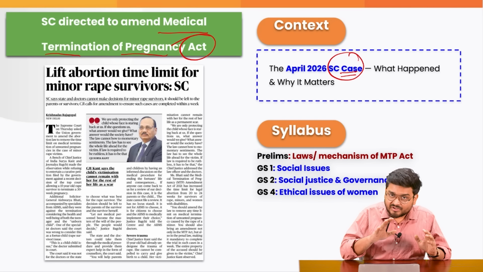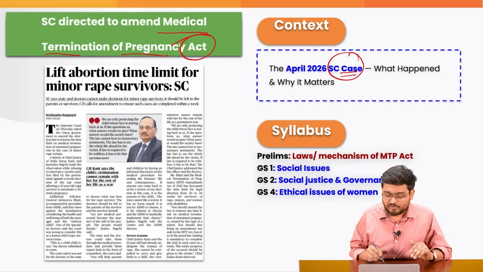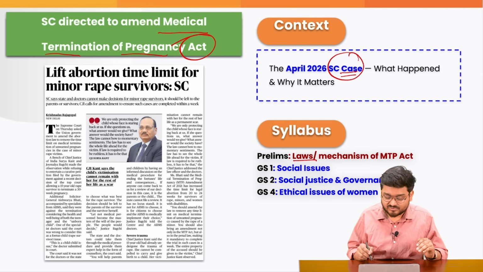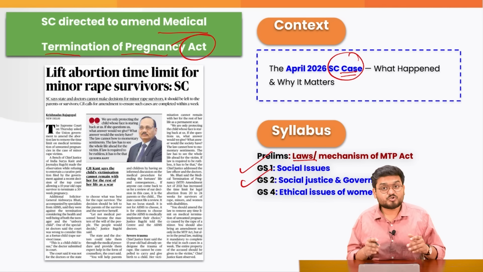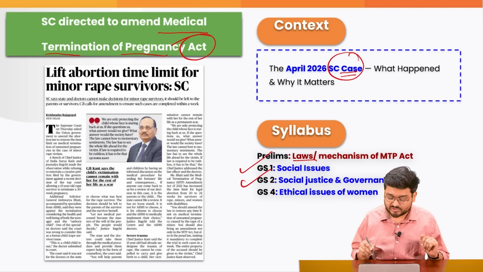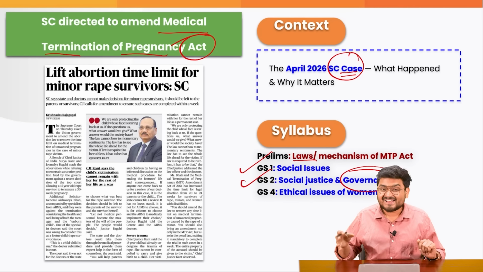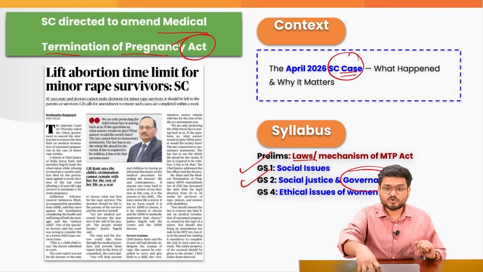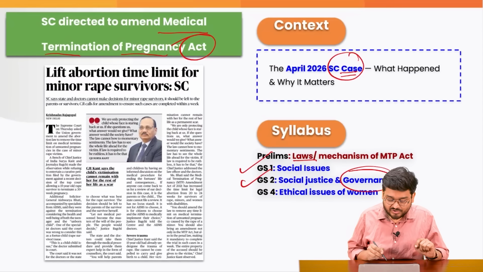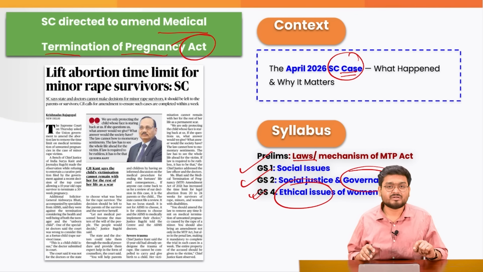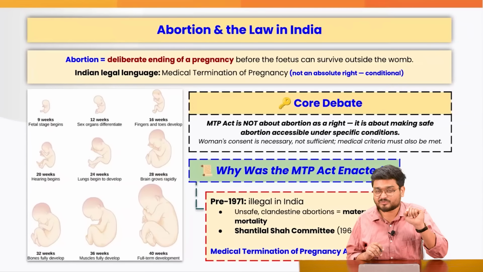Firstly, understand why this topic is important. From a prelims perspective, we need to understand the laws and mechanisms of our Medical Termination of Pregnancy Act. For GS1 and GS2, social justice issues are very important. For governance also, we need to understand how the government of India should be trying to govern this landscape. And at the end of the day, for GS4, ethical dimensions, particularly women's dimensions, must be explored.